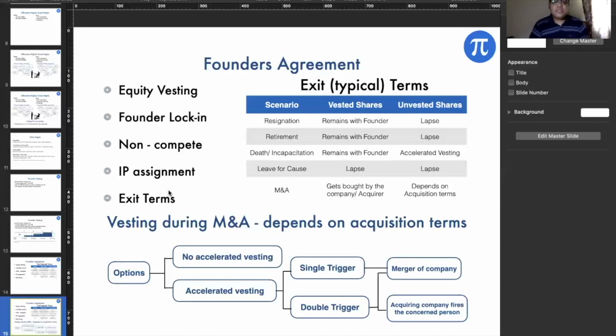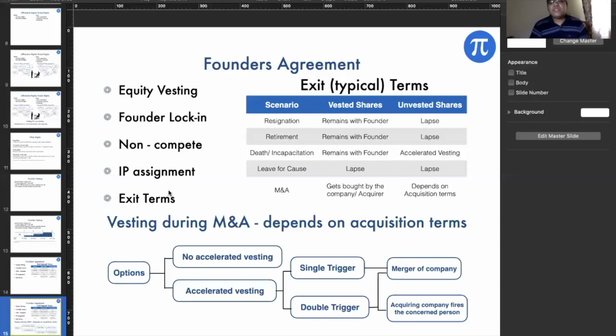And obviously the exit terms. What will happen if there's an exit for any of the founders? These are some typical terms. If there's a resignation, what will happen to the vested shares and what will happen to the unvested shares? On resignation, vested shares remain with the founder, even in case of retirement as well. Death or incapacitation, it remains with the founder, but obviously there is accelerated vesting of part of the unvested shares for death and incapacitation. We tend to be a little bit lenient here because if there is a physical disability or anything, we tend to give a certain part of the unvested shares. We ask them to get it vested.